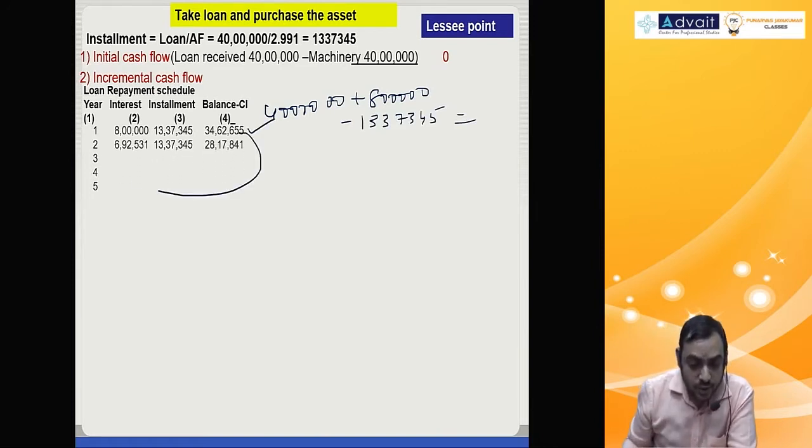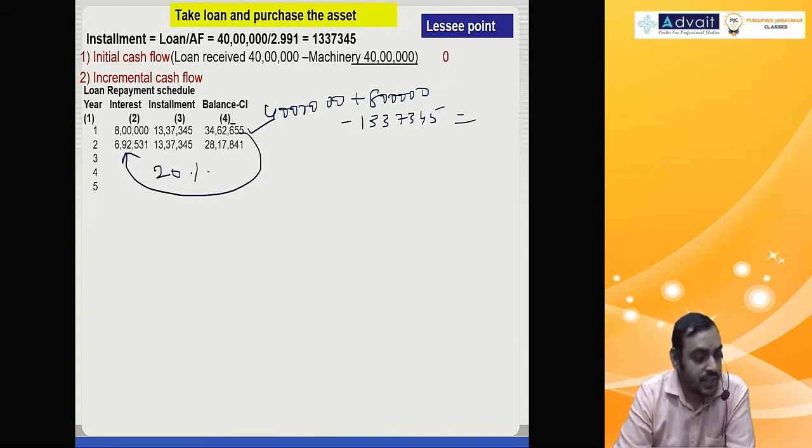On that 20% is 6 lakh 92,531. Then opening balance 34 lakh 62,655 plus interest 6 lakh 92,531 minus installment 13 lakh 37,345, closing balance 28 lakh 17,841.